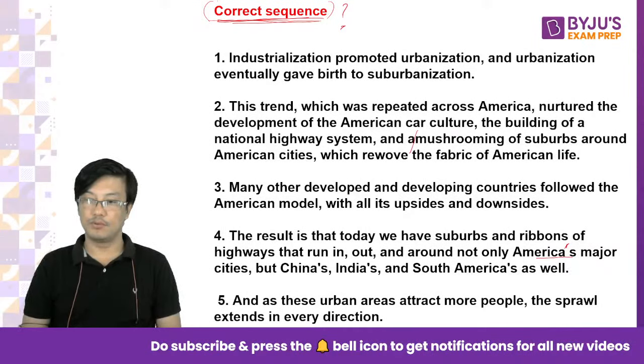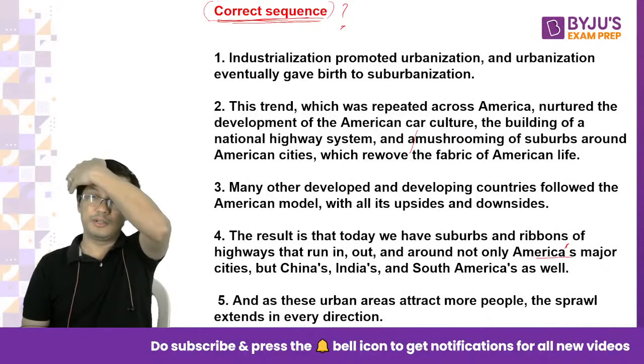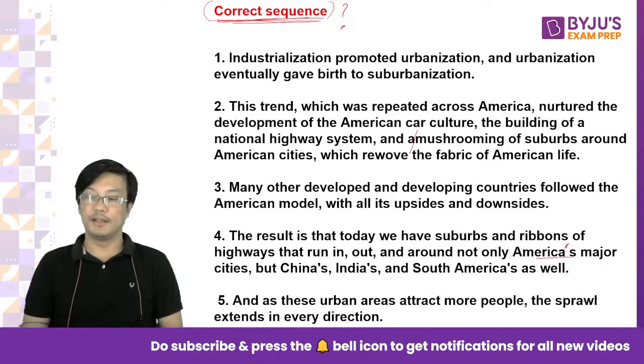Now 7 people: Divya, Vicky, Shivani, Mahima, Himanshu, Prashant, Frankie, Pinky, and Rishikesh also have given their answers, right? Okay, let me wait for some time and I will type the answer here, right?